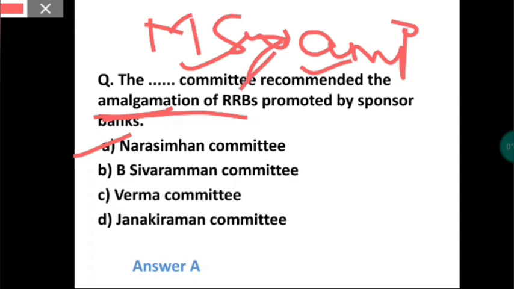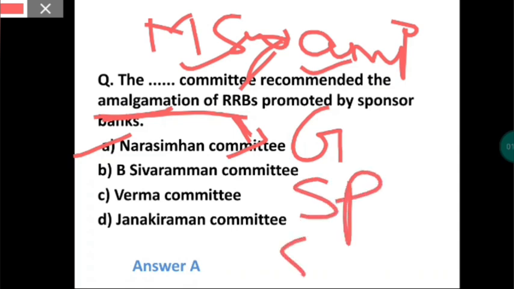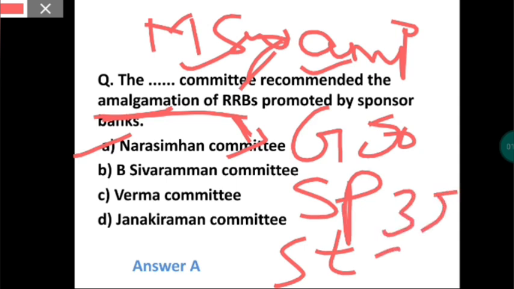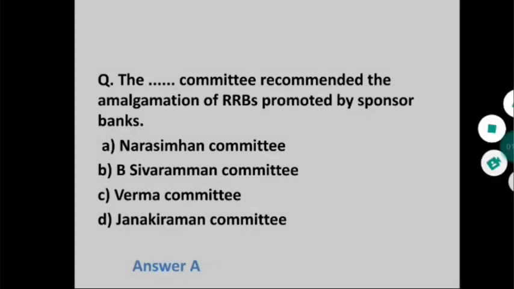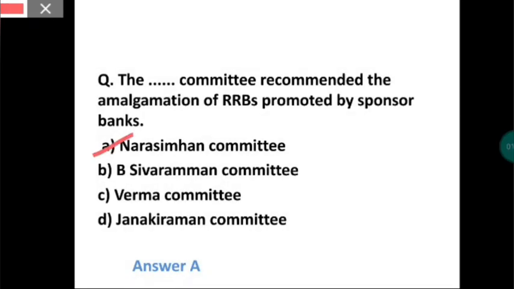Okay. Now, how is RRB formed? I mean, the owner of RRB. RRB is owned by Government of India, sponsor bank, and state. The government has 50% of ownership. The sponsor bank has 35%, and state government has 15% of ownership. Now after that, this man Narasimham actually used to be the governor of RBI.